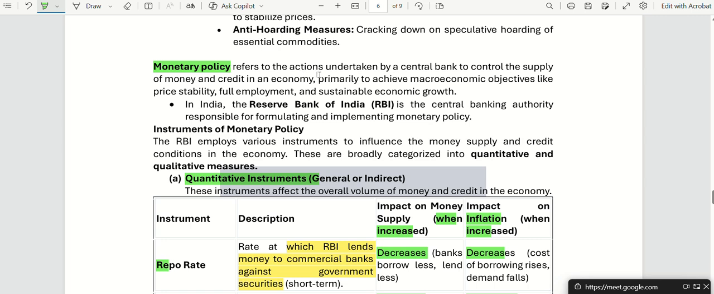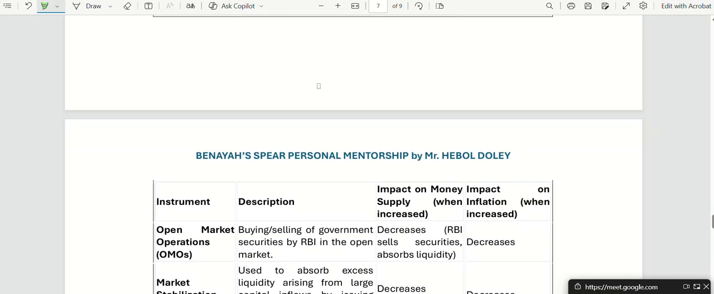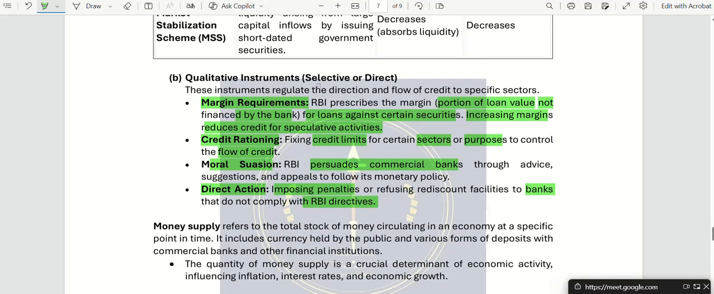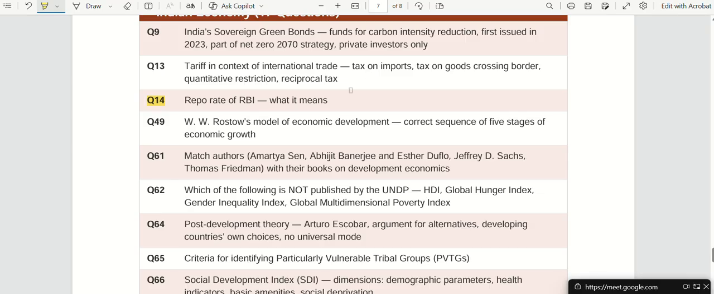So what is monetary policy? Actions taken by the central bank to control the supply of money and credit. If you look at all the quantitative as well as qualitative instruments, the purpose is the same: to control money supply and to control credit flow. Any questions? Any question on this?